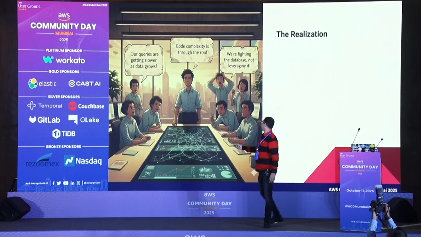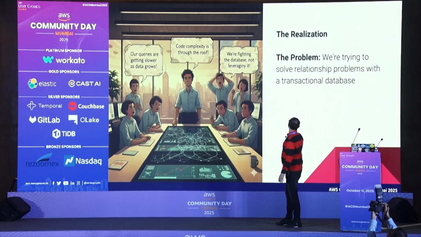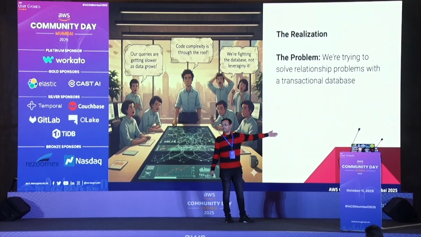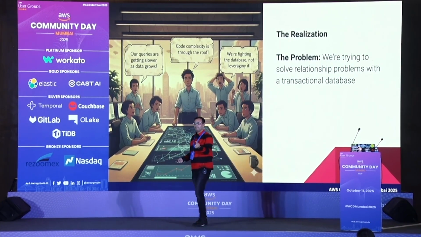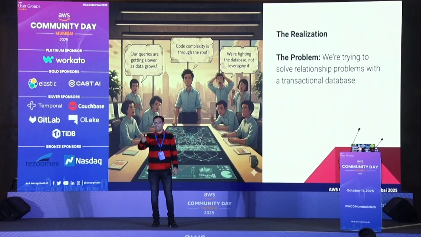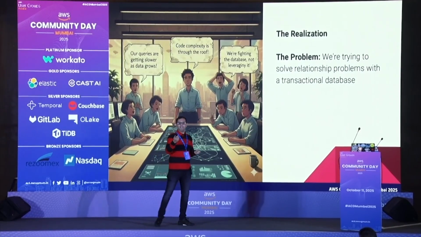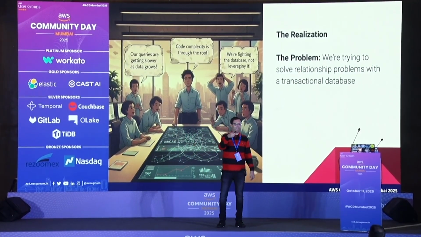That is common everywhere. So this is what happened. So what is the realization? The problem: we are trying to solve the relationship problem with a transactional database. That means, if you have a nail, you can take a screwdriver and try to hit it, right? That's what he's doing. It still works, but you have to keep hitting, right? You should have a hammer, not a screwdriver.